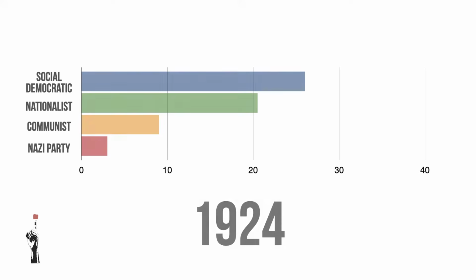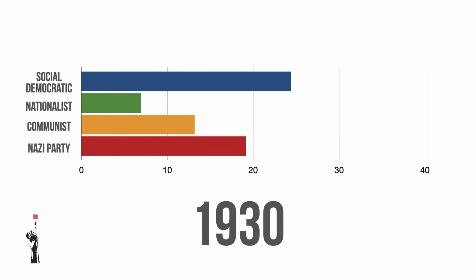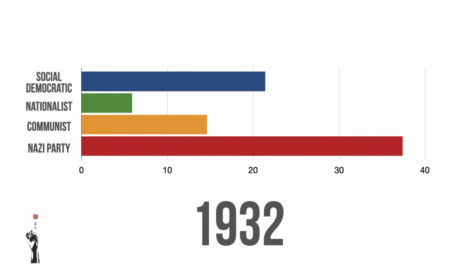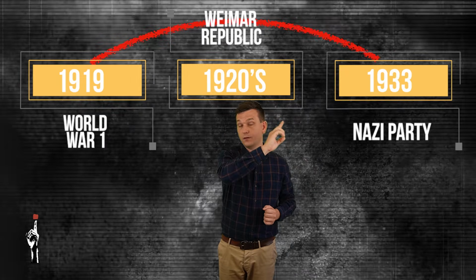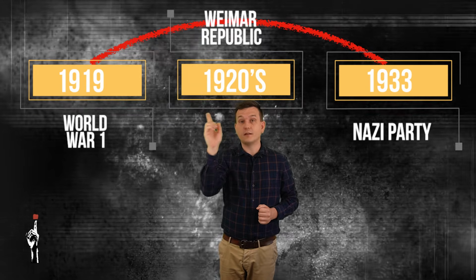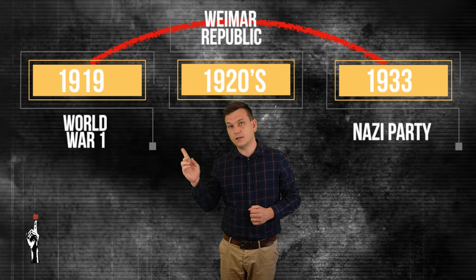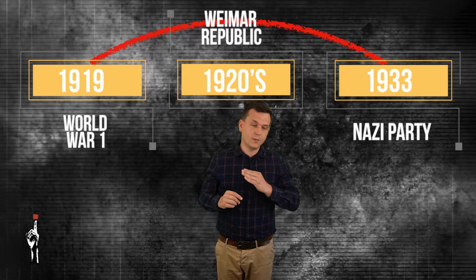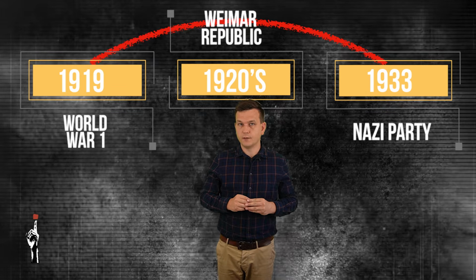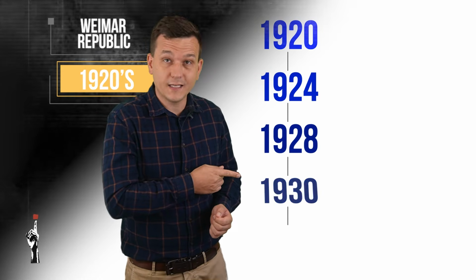In the mid-20s, the Nazi Party did not get a lot of votes, but the popularity of the party greatly increased in the early 1930s. Before we get to the rise of the Nazi Party, note that between 1919 and 1933 was the time that the Weimar Republic was the government of Germany. Before 1919 was World War I, and after 1933 was the time when the Nazi Party ruled Germany. So during this time frame, these were the election dates.